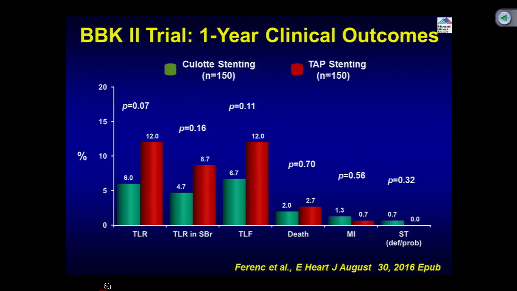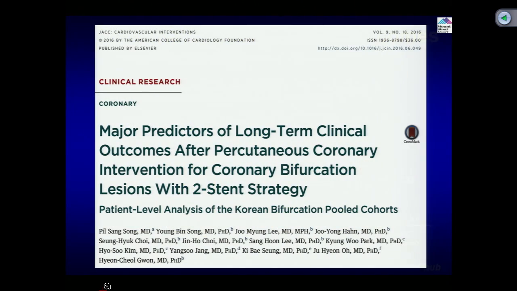But more importantly, it had a trend towards lower TLR. As you can see here, culotte is in the green and red is the TAP stenting. There is no difference in other endpoints of MI and death, but the key is that overall target lesion failure, for the main vessel as well as for the side branch, was lower with culotte stenting. So culotte was preferred based on the BBK2 trial.